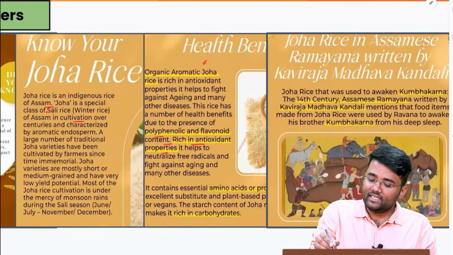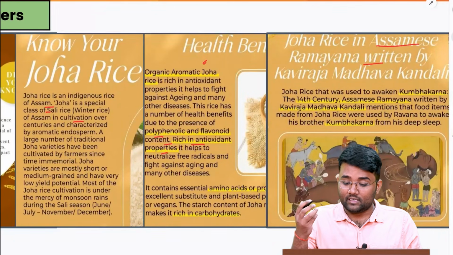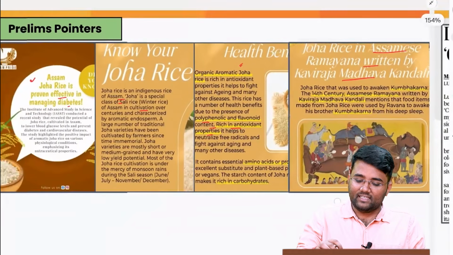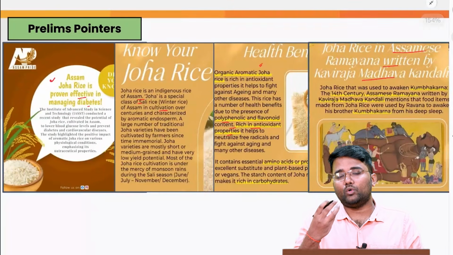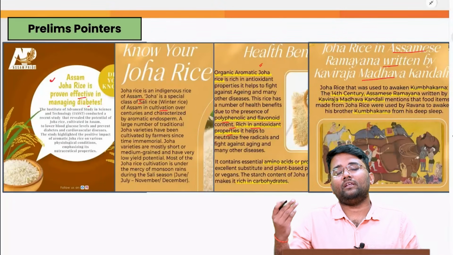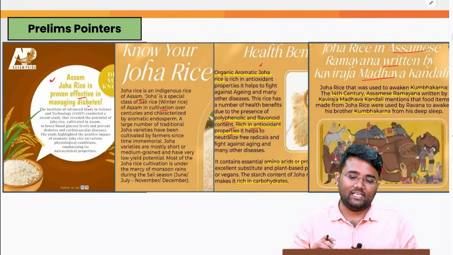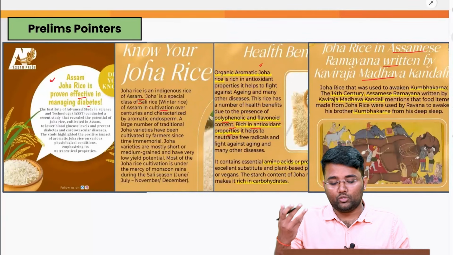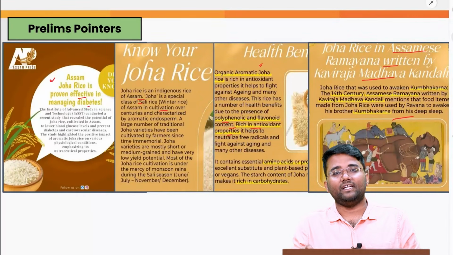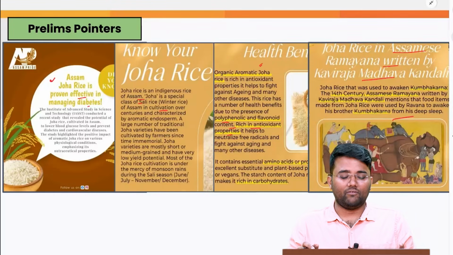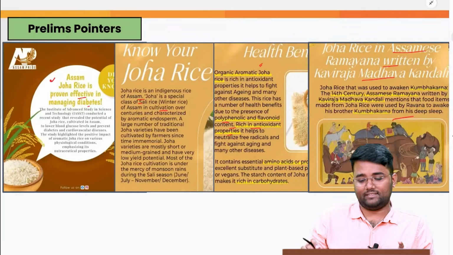For example, in the Assamese Ramayana, which was written by Kaviraj Madhav Kandali, it was said that this Johar rice, which has a good aroma, was used to help Kumbhakaran come out of his sleep, because it was used by Ravan to awake his brother Kumbhakaran from his deep sleep. So this is also the historical context that you can remember of this Johar rice, which is related to Assam.